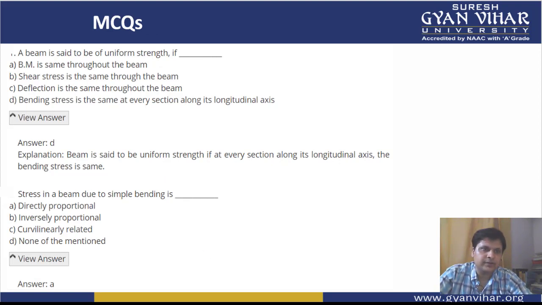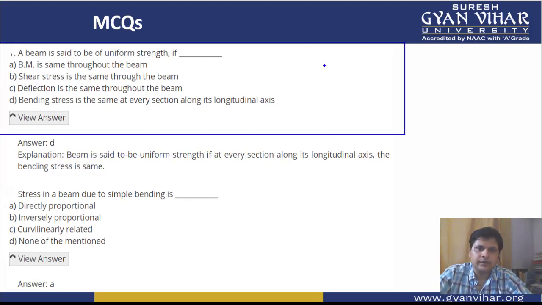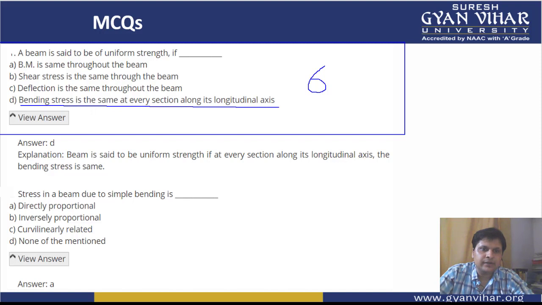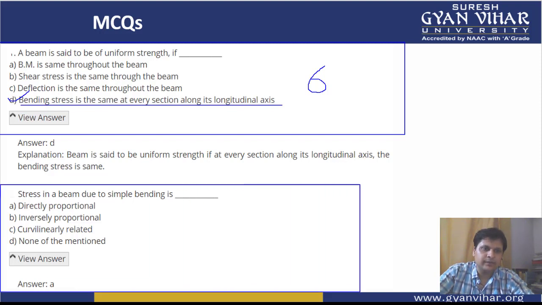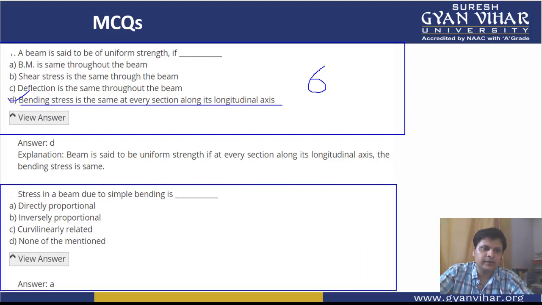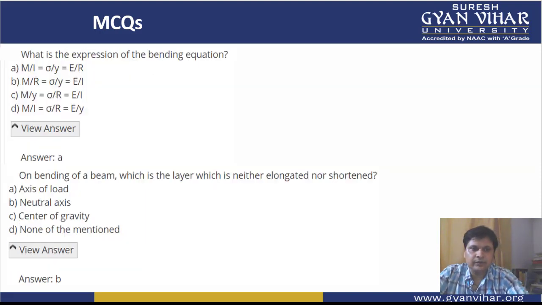Let's come to the sixth multiple choice question. A beam is said to be of uniform strength if the bending stress is the same at every section along its longitudinal axis. So D is the correct answer. Then stress in a beam due to simple bending is directly proportional to the distance from the neutral axis. So A is the correct answer. This was your MCQ number 7, students. Then coming to the next one, 8th MCQ.